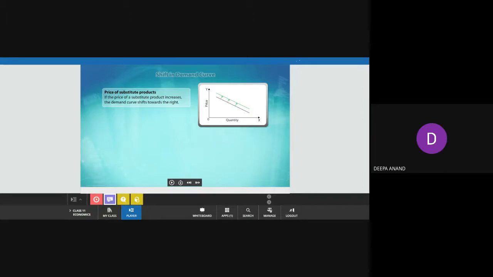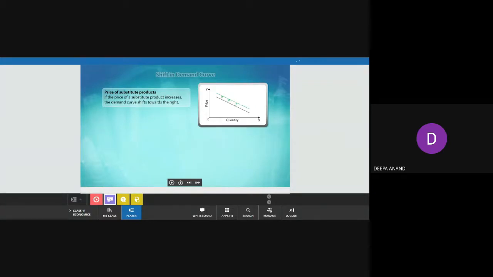So the old customers will buy more and some additional customers also will buy your product. Whenever your substitute product increases its price, it is good for you because more customers will choose your product. That is the price of substitute goods.